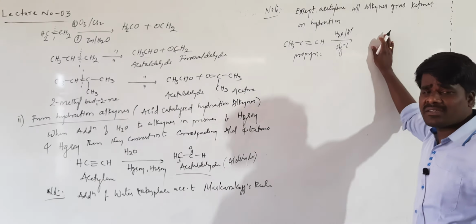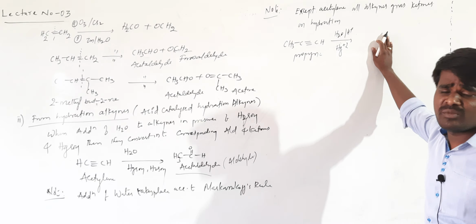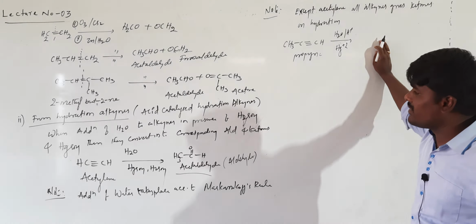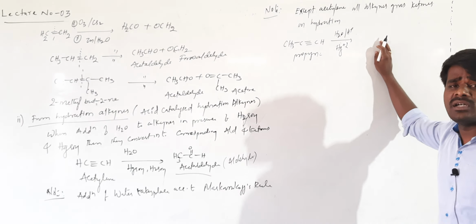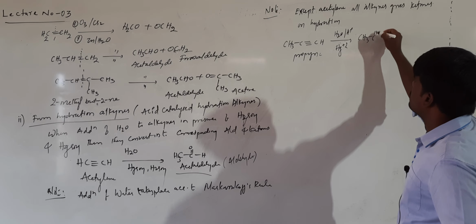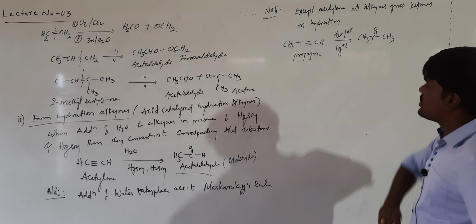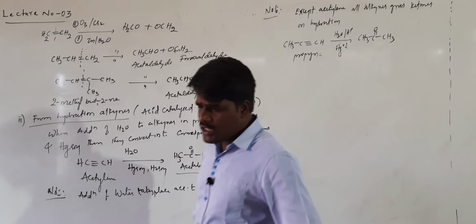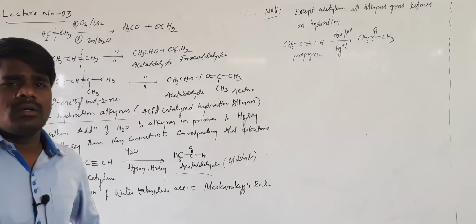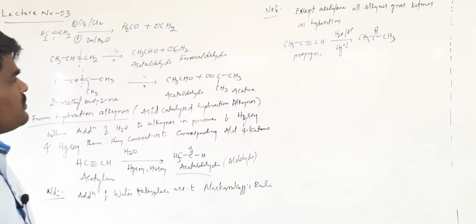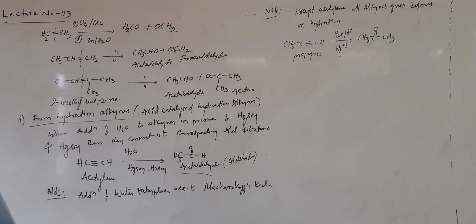You might have already studied the Markovnikov rule in alkenes, so I am not getting into the details, as it will consume a lot of time. So it will give acetone. Just remember that this hydration of alkynes follows Markovnikov rule, and except acetylene, all remaining alkynes will give ketones. Acetylene will give, what will it give? Aldehyde. Right, this is the second method.